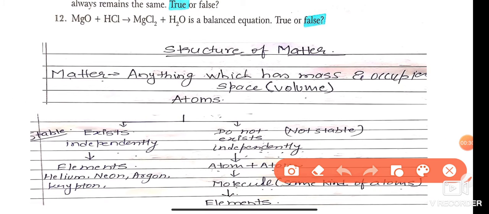We know about matter. What is matter? Anything which has mass and occupies space, that is, volume, is known as matter. Anything which we see in our surroundings is made up of matter, like chair, glass, window, and all things.